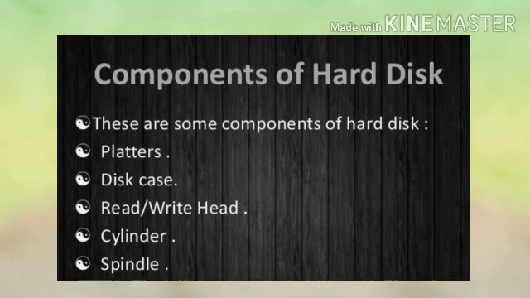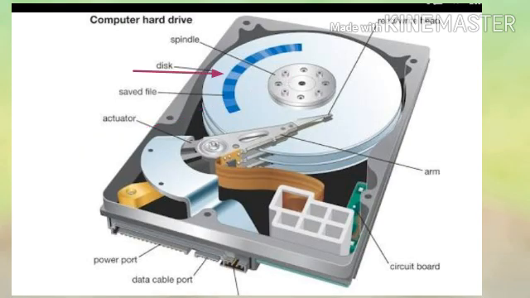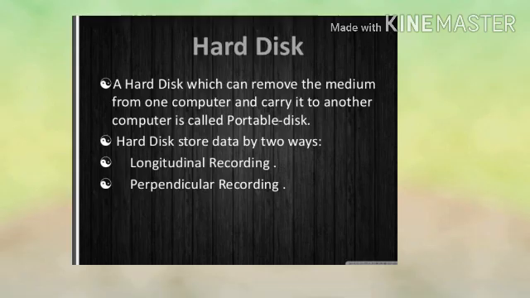Components of hard disks are platters, disk case, read write head, cylinder, and spindle. See in the figure: spindle, disk, save files, actuator, power port, data cable port, circuit board. A hard disk whose medium can be removed from one computer and carried to another computer is called a portable disk.